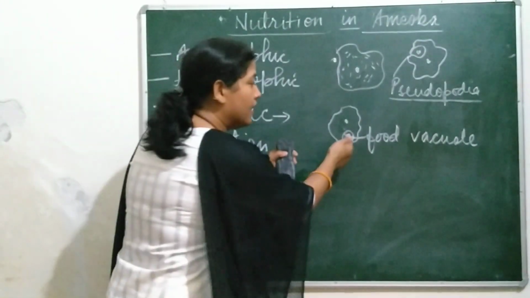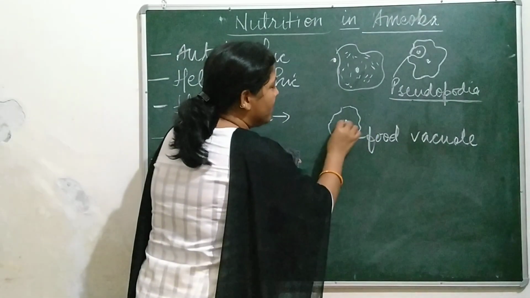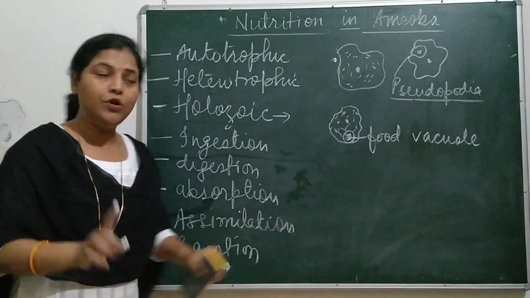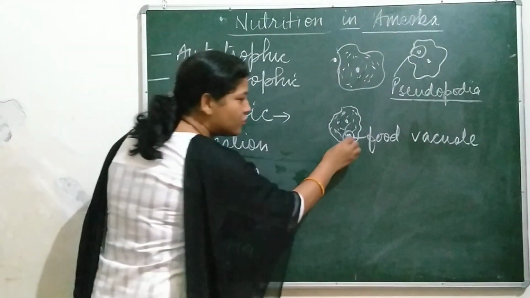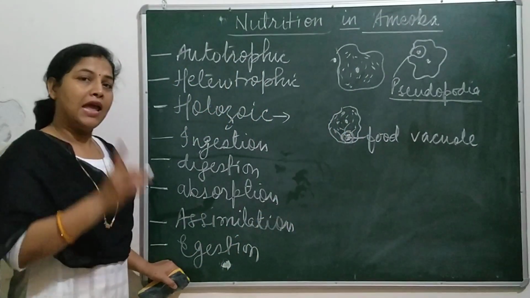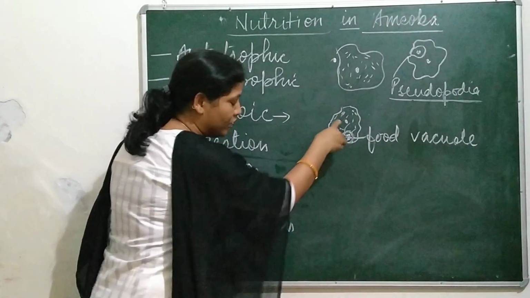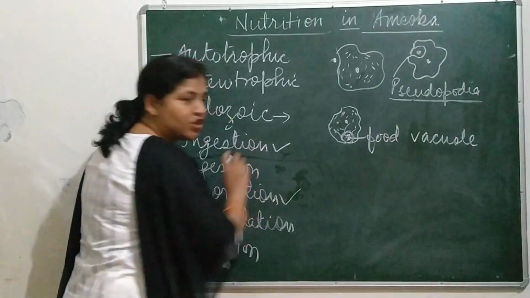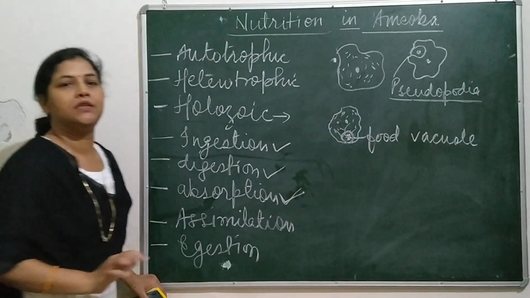Then the digested food goes and mixes in the cytoplasm, or you can say the digested food is absorbed by the cytoplasm. So the process of digestion is done in the food vacuole, and absorbing this digested food is called absorption. So we have seen ingestion, digestion, and absorption here.